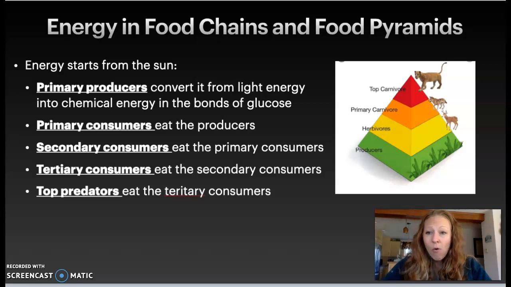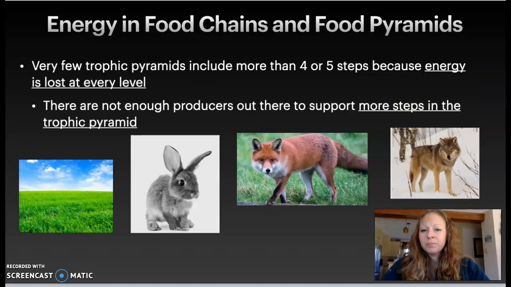So here, just so that we can go over our vocab, at the base of the pyramid, we have our primary producers, or our autotrophs. And here, we have our primary consumers. You can also call those herbivores. They eat the producers. And then we have our secondary consumers. So secondary consumers are going to eat our primary consumers. And then we have tertiary consumers. And sometimes you'll have tertiary and then a top carnivore or a top predator. But then sometimes it just stops here, which leads us to our next slide.